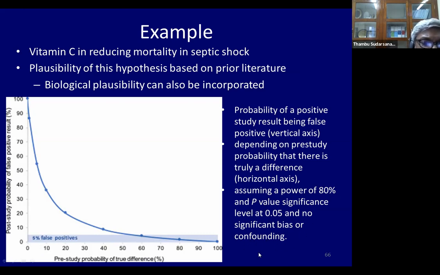I'm going to talk about bias and confounding a little later. So we find that if the pre-test probability of a true difference is more than 60%, well, there's a 60% chance that I'll find a difference, then the post-test probability of a false positive finding is between 0 to 5%. So this is an important concept to keep in mind when you're looking at study results.